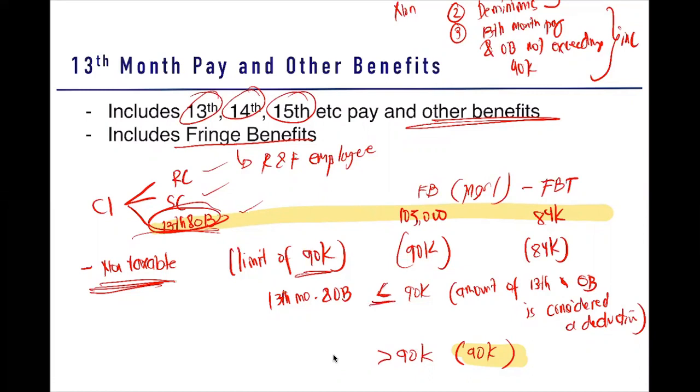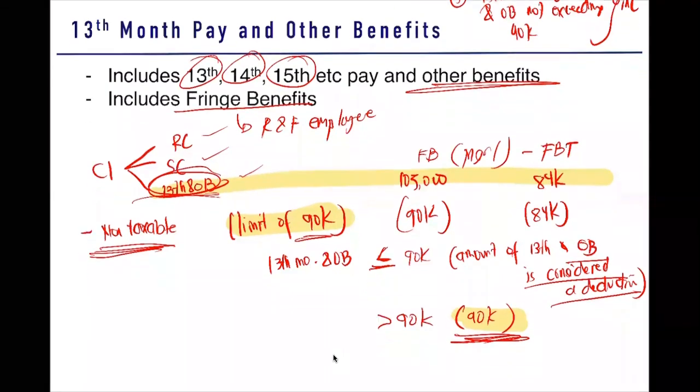If it is less than or equal to 90, whatever is the amount of the other benefits and 13th month pay, it is the deduction. But if it's more than 90, what is the amount to be deducted? Only up to 90,000 because the limit is 90,000. Okay? 13th month pay and other benefits. I hope we are clear as to this 13th month pay and other benefits. How do we treat the 90,000? How do we treat the limit?